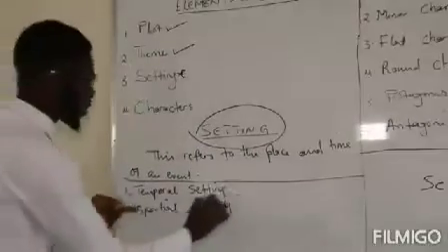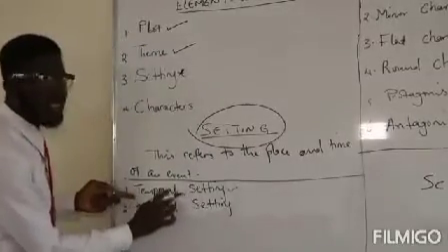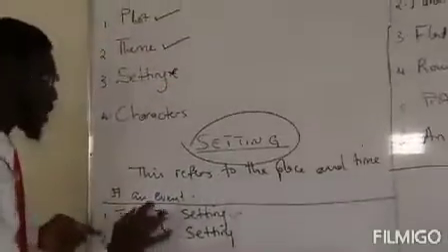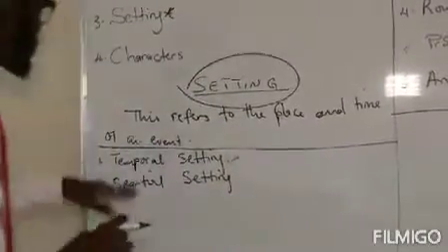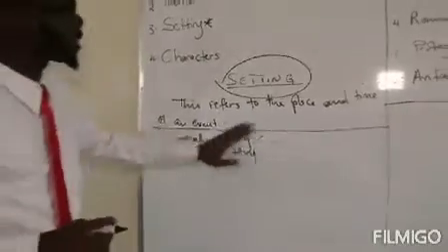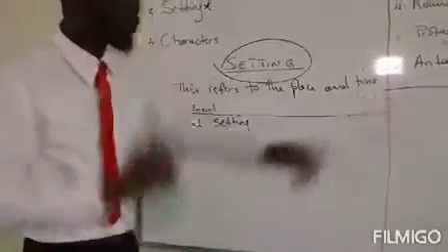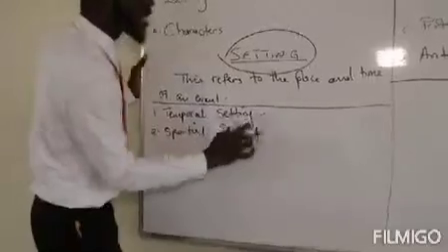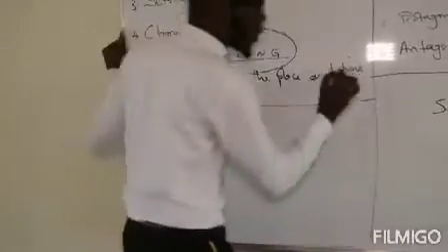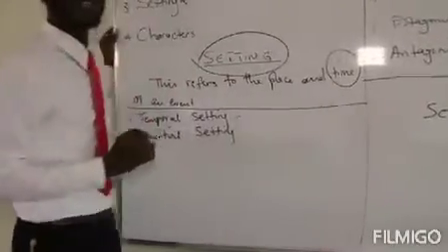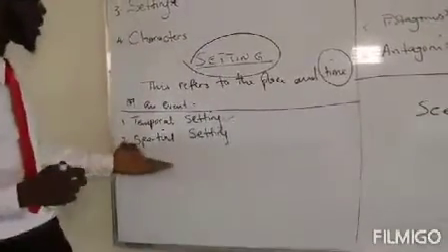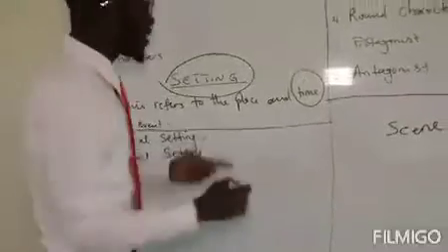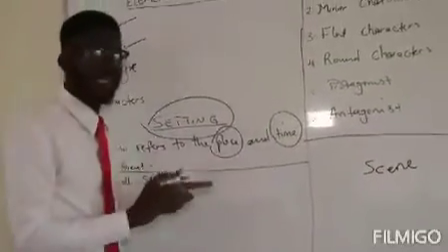Now, this setting has two major types. The first one, the temporal setting. Temporal as an adjective is used to point attention towards something that has to do with time. Therefore, temporal setting is that setting that talks about time specifically. And the second one is the spatial setting. The spatial setting is the aspect of setting that focuses on the place.